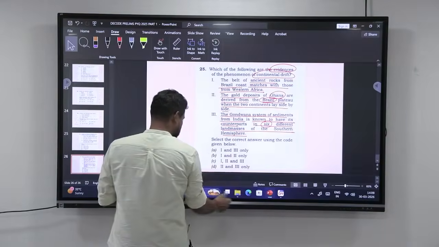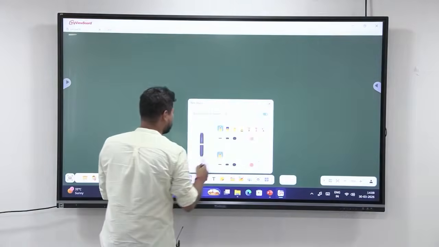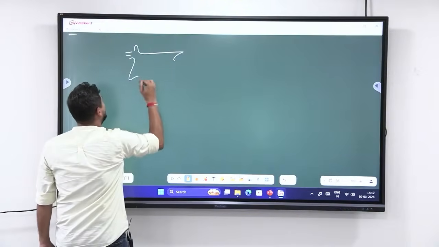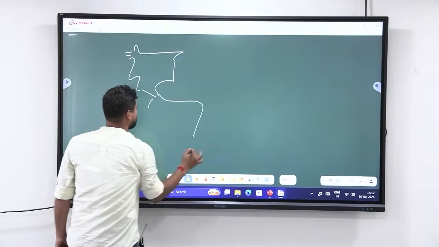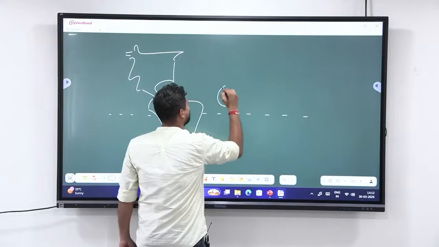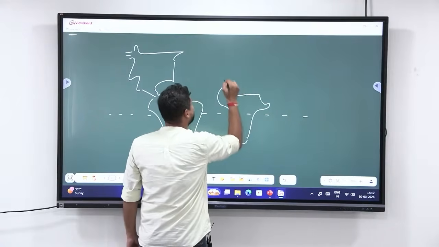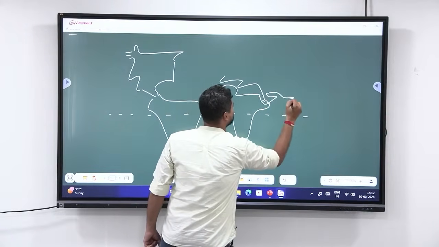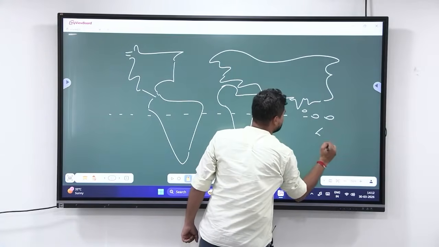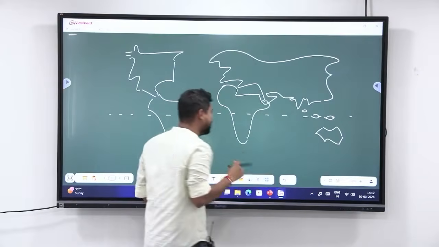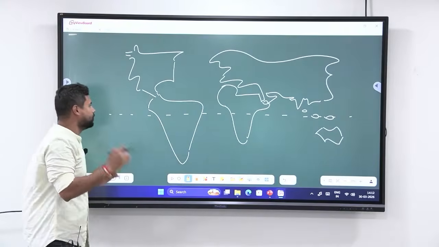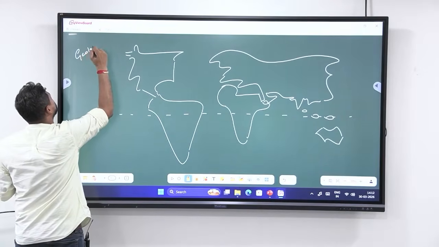Let us go back to this board and let me draw the world map and show you the different geological evidences that Alfred Wegener had given in order to prove the continental drift. We should know that Alfred Wegener was famous not for his theory but for his evidences. And if you remember, in the 2014 mains exam, they had asked about Alfred Wegener's evidences also. So evidences are always very important. Any part of a concept that becomes important, you should always read. But anyways, let us talk about the geological evidences.